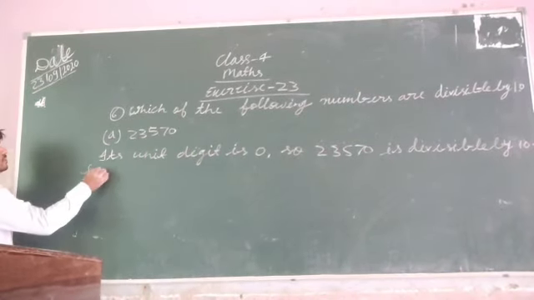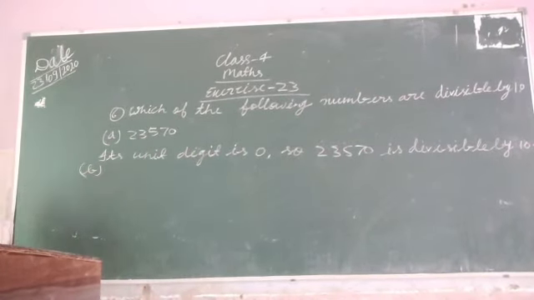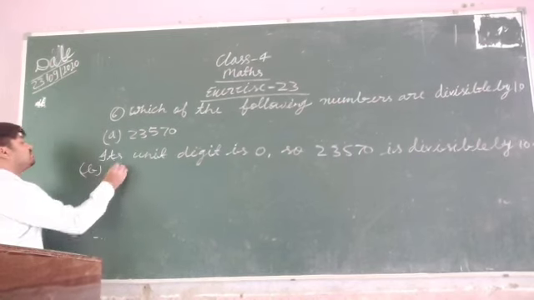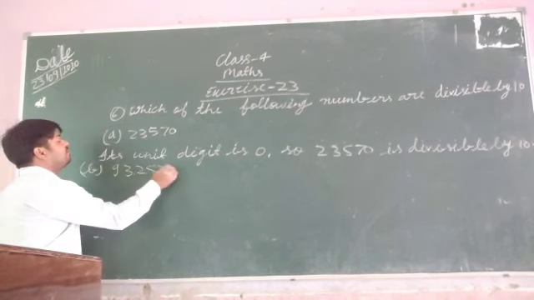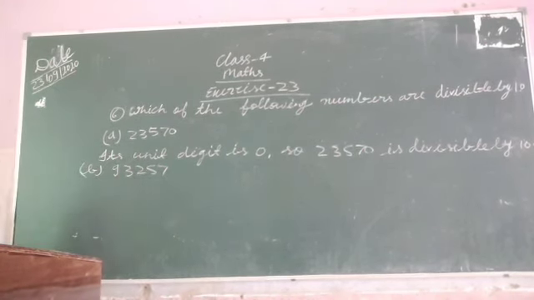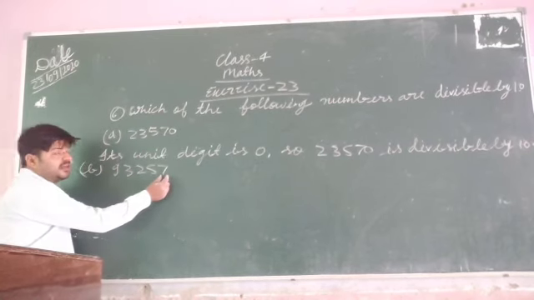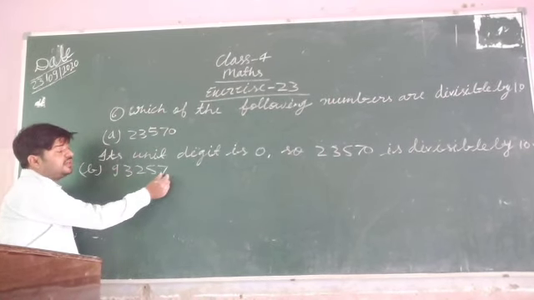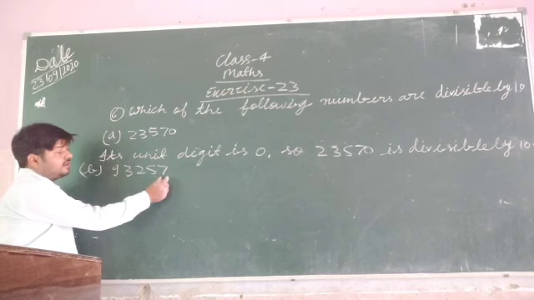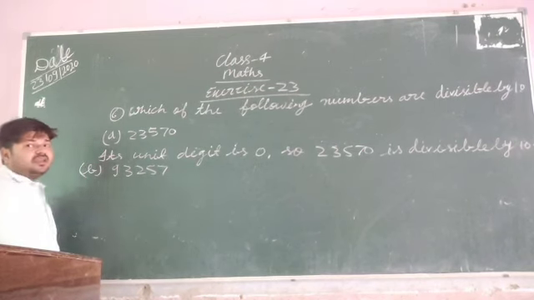Next question. What is question number B? 93,257. Here you can see that the unit digit is 0? No, the unit digit is 7. So this number is not divisible by 10.